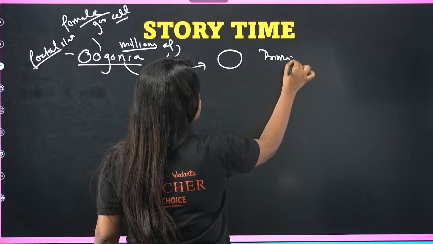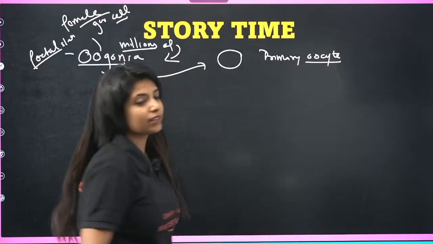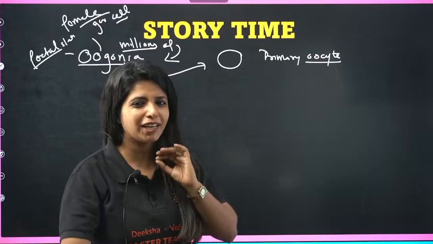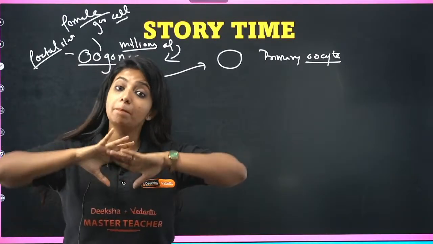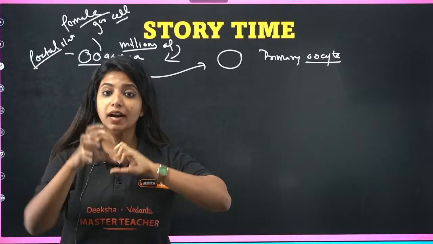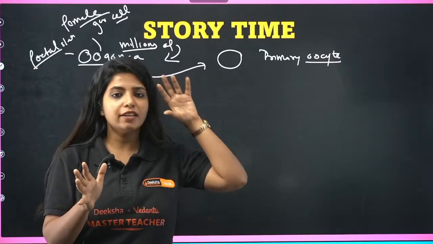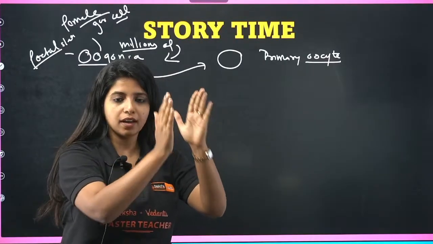The primary oocyte. It is known as the primary oocyte. It is the one that is going to form the ovum later on. So I'll just repeat it because I think it's confusing when I heard about it. Listen. So you had oogonia, how many? Millions of oogonia. These oogonia are dividing with the help of mitosis. Just imagine there is one. There are so many which are doing it. I'm just focusing on one.